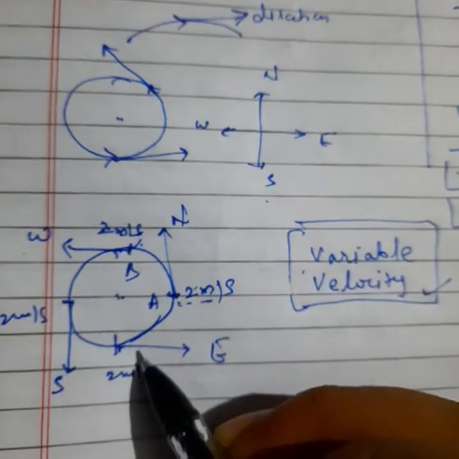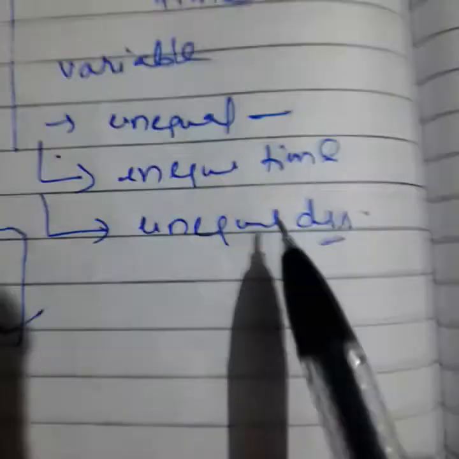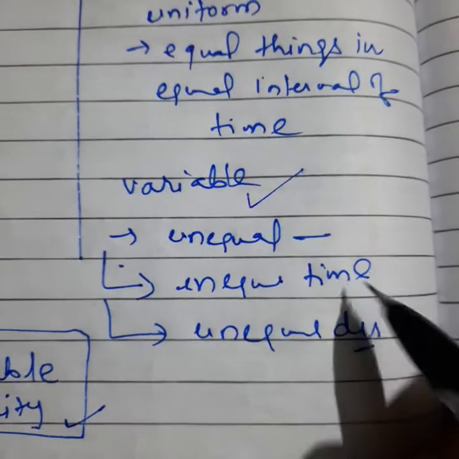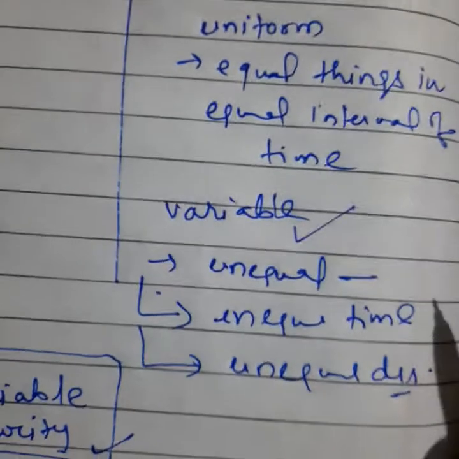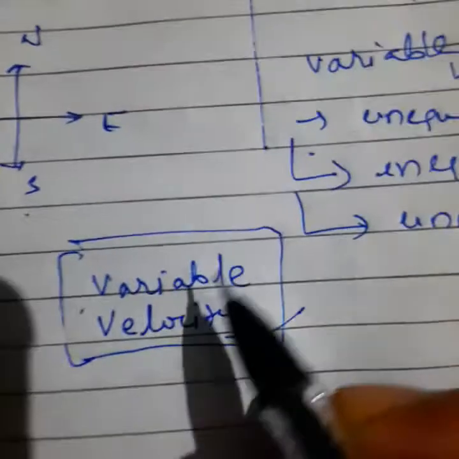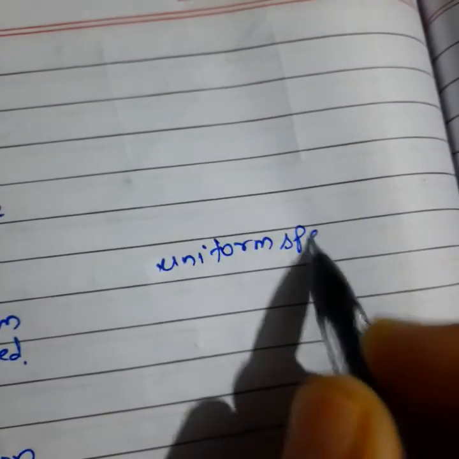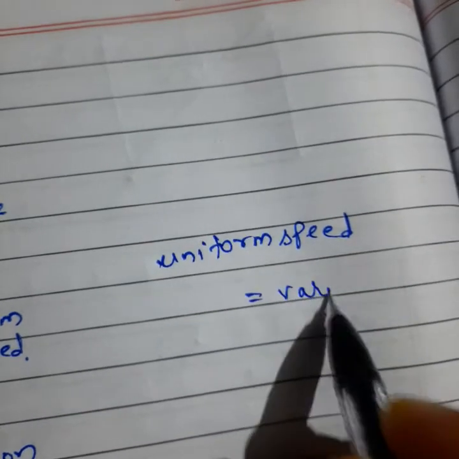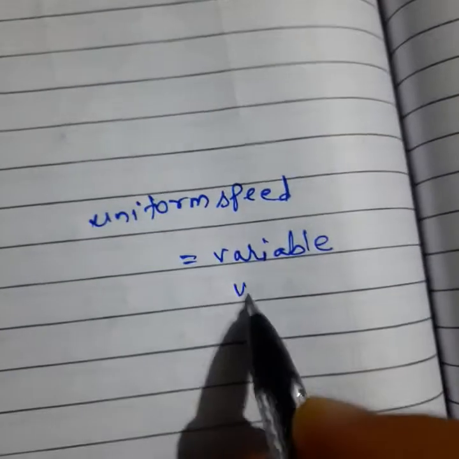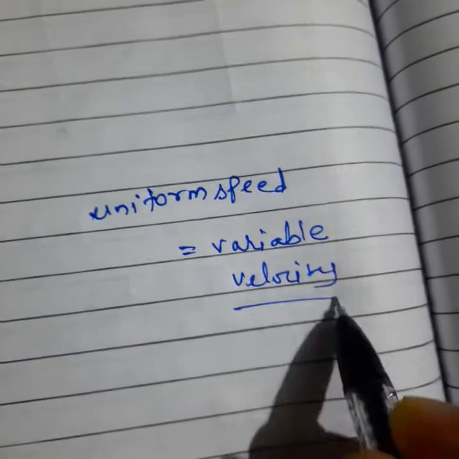But in this case you can see the magnitude at all points will remain the same, but the direction is changing. When the direction changes, these things will come under variable also. This will be part of variable. So we can say it will come under variable velocity. But we will talk about circular motion now. Means uniform speed we are converting here into variable velocity. So we can say here uniform speed is equal to what? Variable velocity. In this case only, circular motion only.